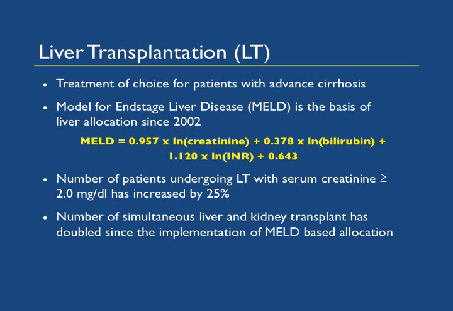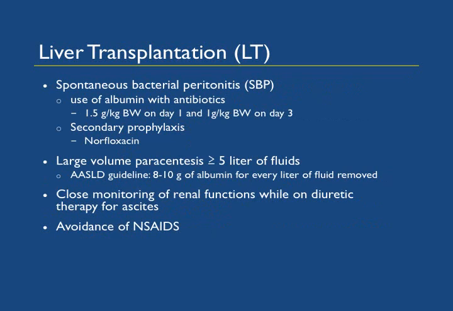And since then, the number of patients undergoing liver transplantation with serum creatinine greater than or equal to 2 mg per dL has increased by 25%. There is also an increase in the number of simultaneous liver and kidney transplants since the implementation of the MELD-based allocation system. What can we do to prevent acute renal failure in these patients?